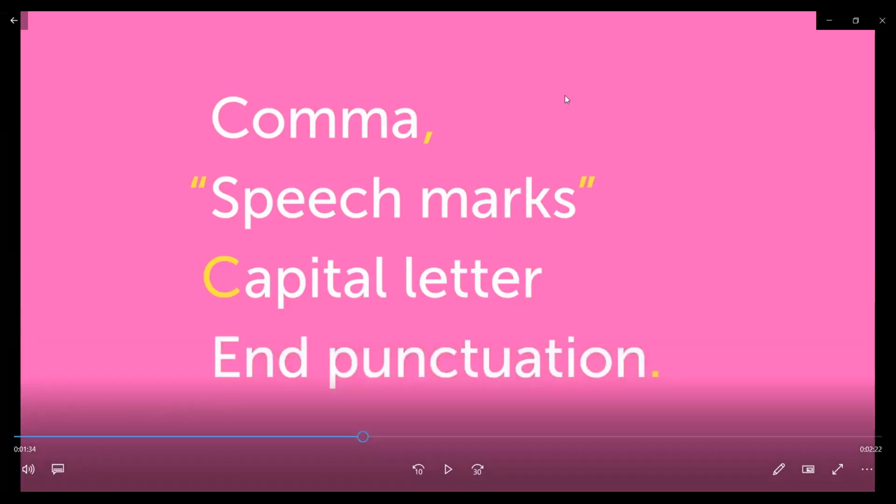All right, so we have three ways of using speech marks. One, from the PowerPoint presentation, when we started with the speech marks: "Dad, I am hungry," said John. We put a comma inside the speech marks. The punctuation was inside the speech marks, and then a full stop after the reporting clause.